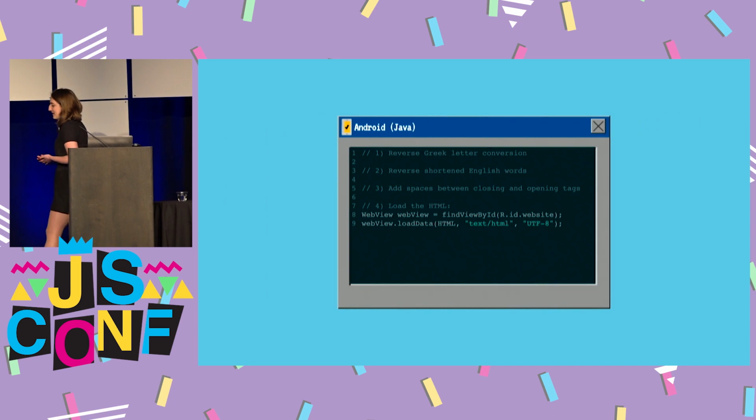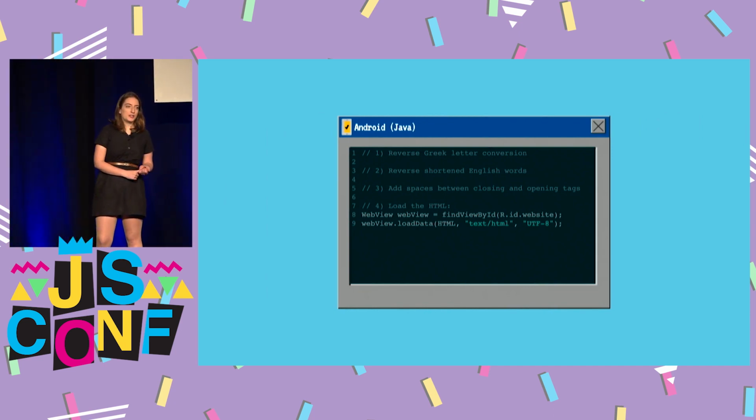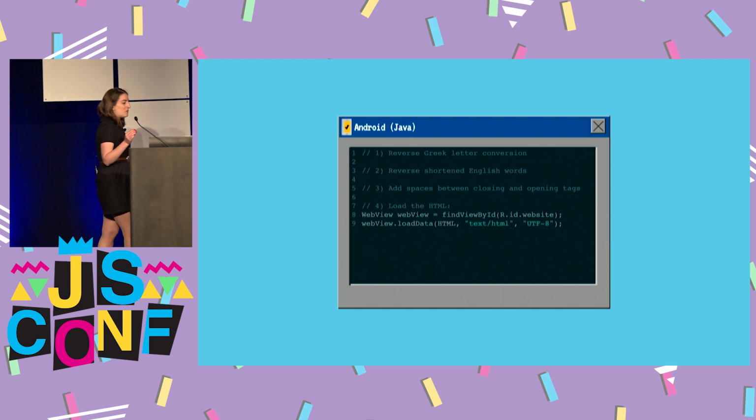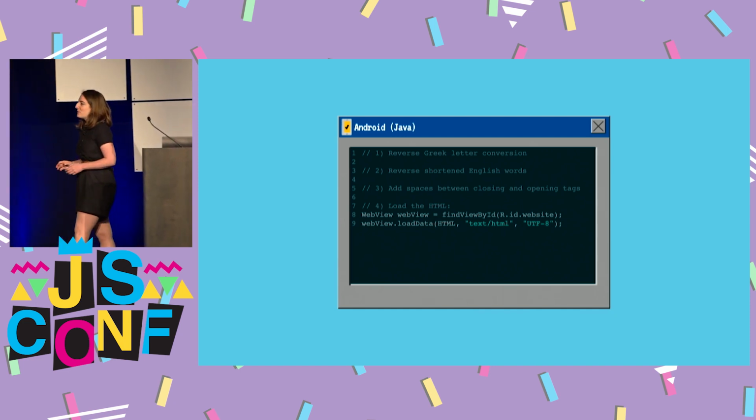So once we have all the SMS and we've concatenated them together, we have to start by reversing the Greek letter conversions so that we have some real HTML to deal with. Reverse the shortened English words, so not the thesaurus way, just the single letter shortening. We're going to add some spaces between the closing and opening tags just to add a little bit of visual interest to the page, because there's no CSS, there's nothing, so we've got to make it a little bit more readable. And then we're going to load it in a web view.